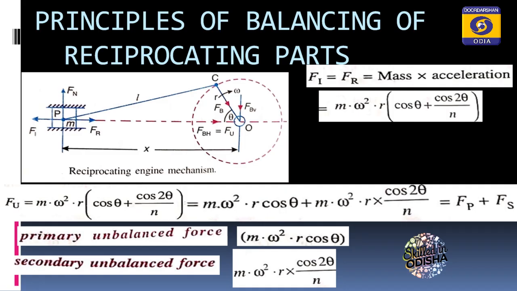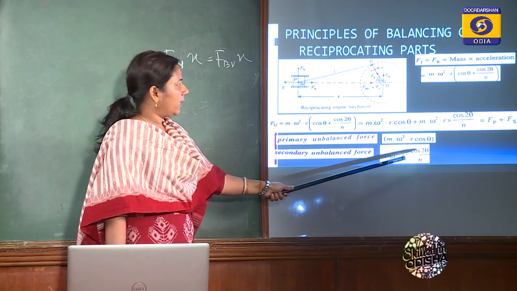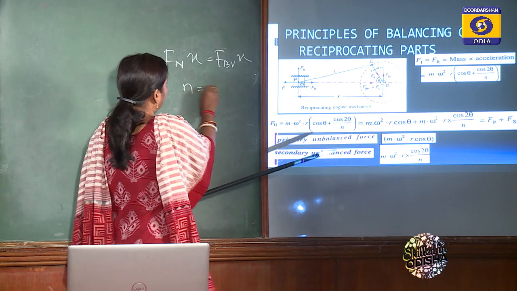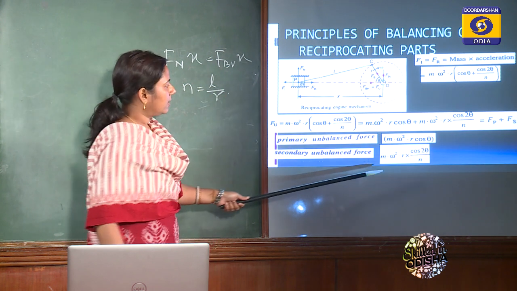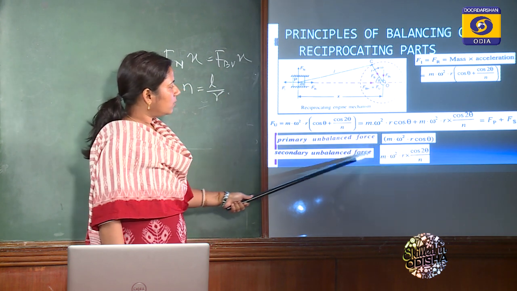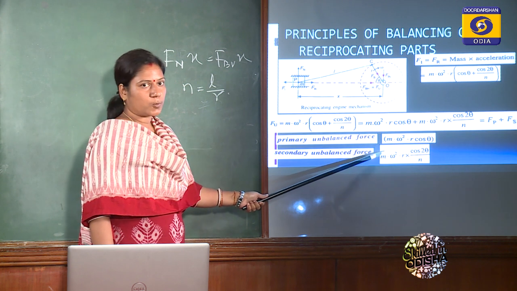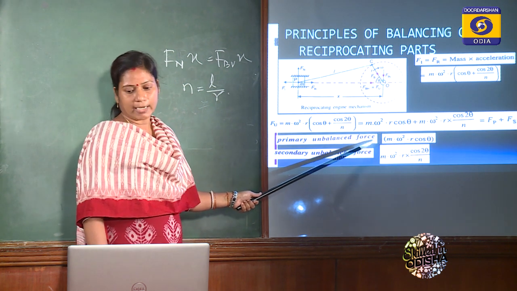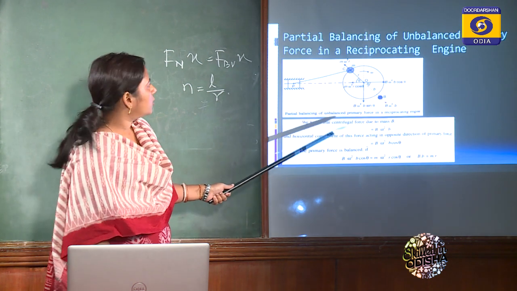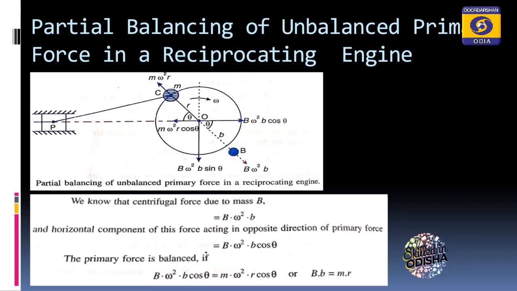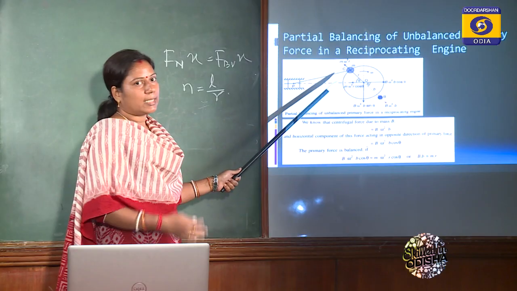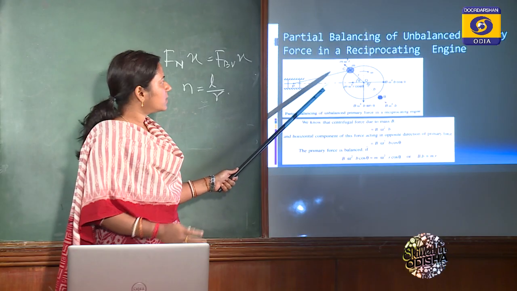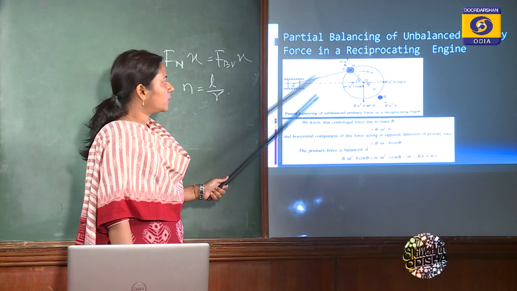Here, n is in the denominator, where n is the ratio of L by R. Due to that, this value will be very small at moderate speed, so we can neglect it. As a result, we are going for the partial balancing of the unbalanced primary force in a reciprocating engine. That means we are not balancing the unbalanced secondary force, only the unbalanced primary force.